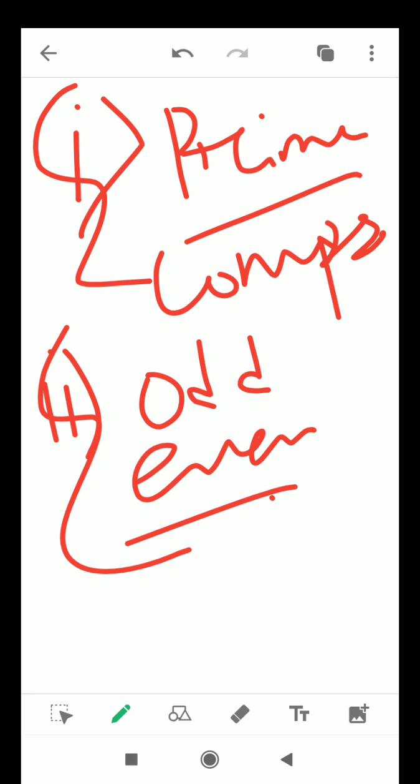Okay, suppose one number is prime, and if one number is not prime, then that particular number will turn out to be a what? Composite number, except one, isn't it? And in case of odd or even, what do you know? If a number is not an odd number, then surely that number will be an even number. So we can characterize the whole natural number system in two ways. Okay, now